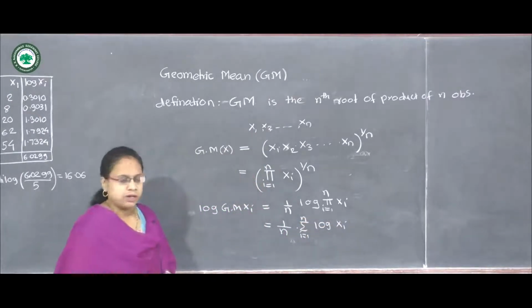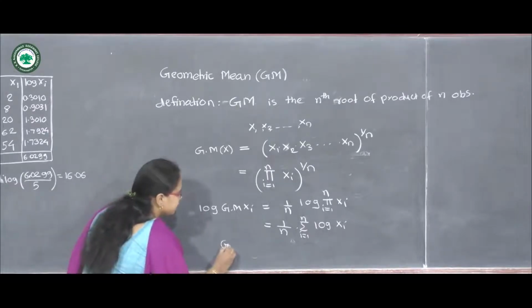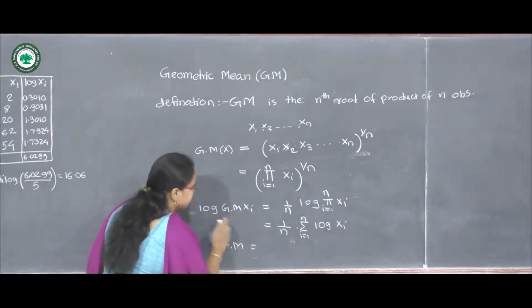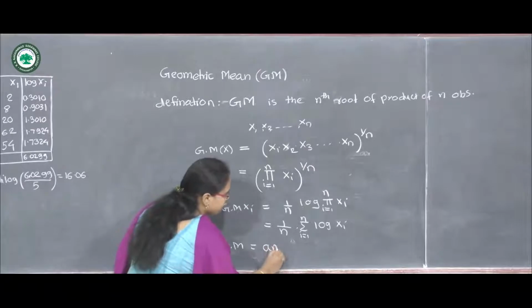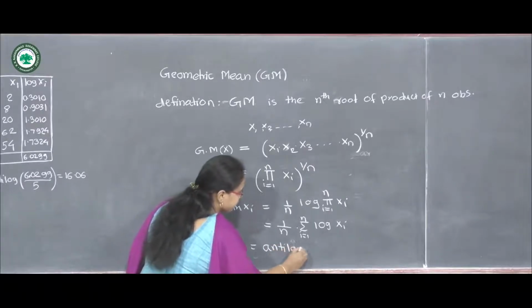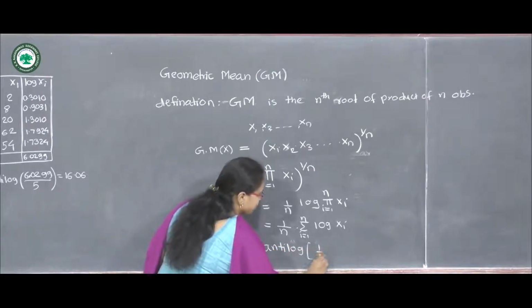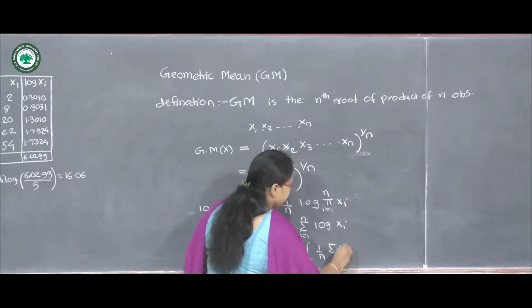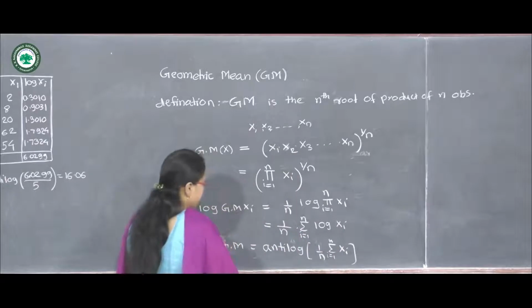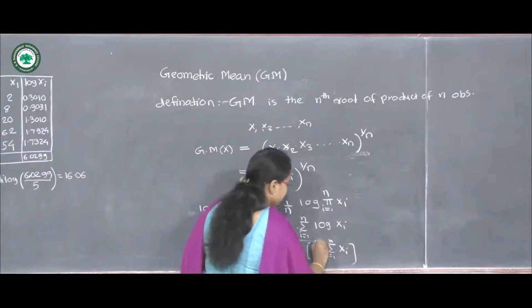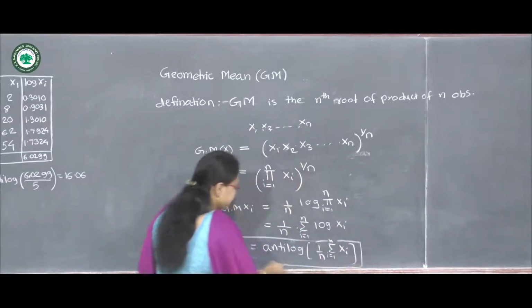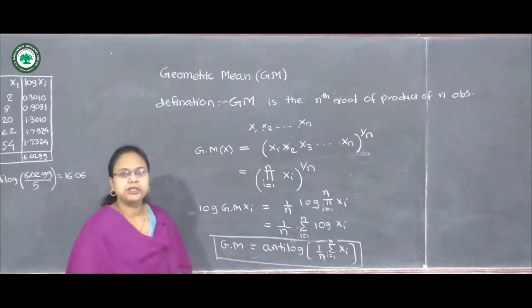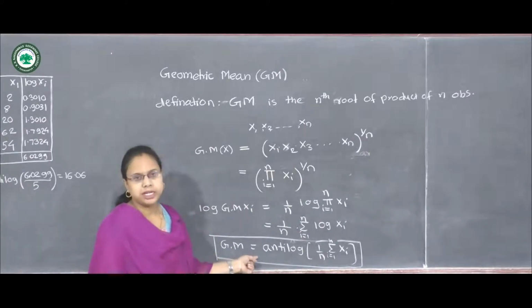And now we can calculate geometric mean by taking antilog on both sides. So antilog of 1 upon n into summation of log xi. So this is the actual formula to calculate geometric mean, which is most of the times used.